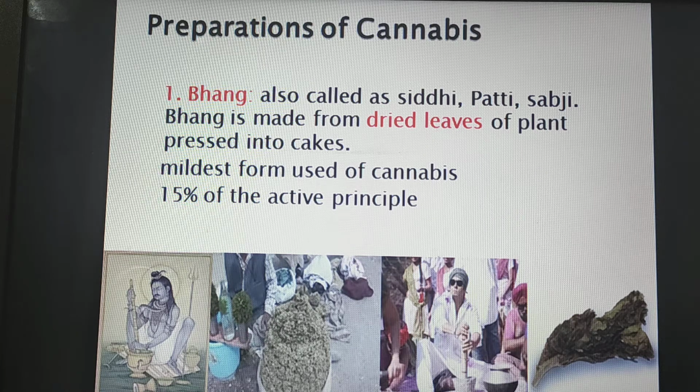It is the mildest form of cannabis, having 15% of active principle. You can see the images. It is used in the puja of Shivji, very commonly on occasions like Holi and Mahashivratri, and also as an addictive substance.